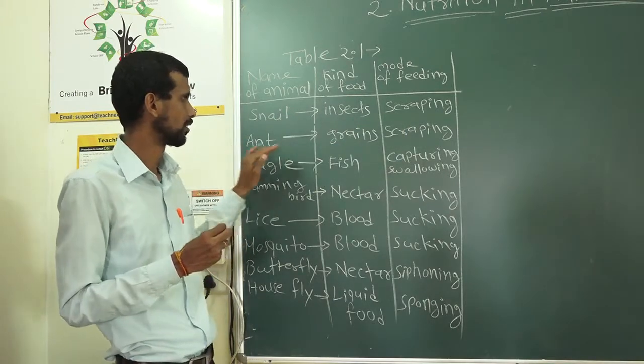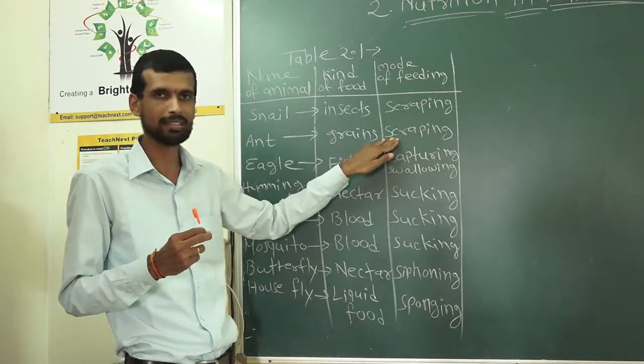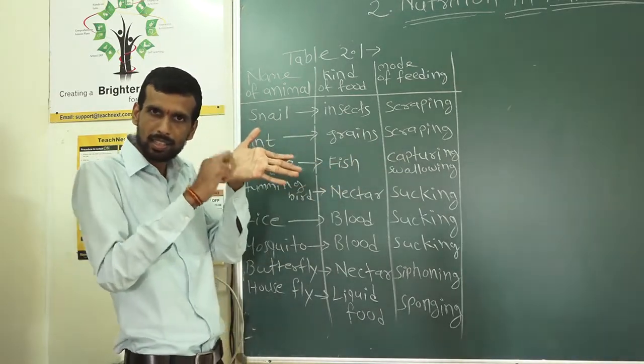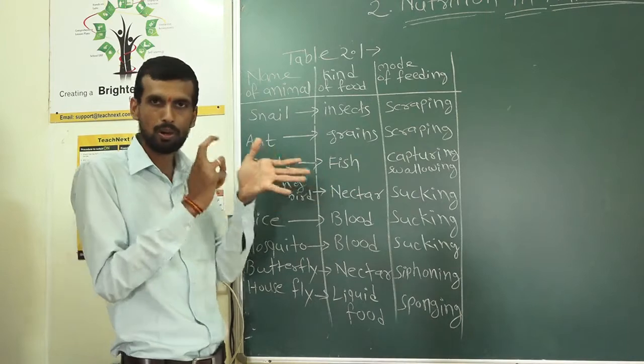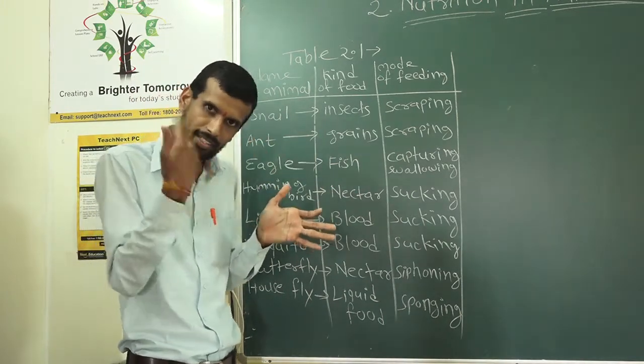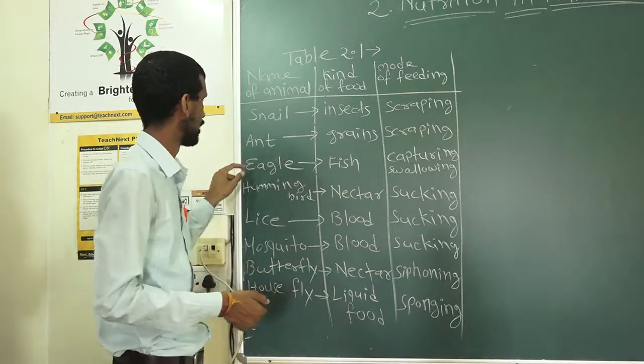Then ant eats grains, again by scraping. You know what scraping is? It's like this. How does a mouse scrape? It breaks the food into pieces and then takes it inside.